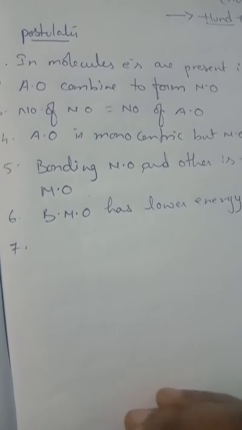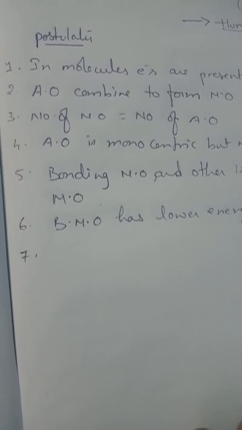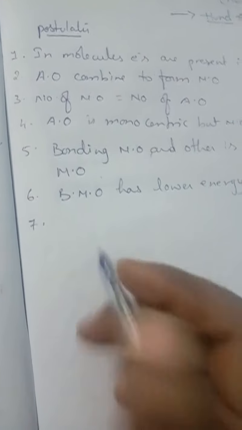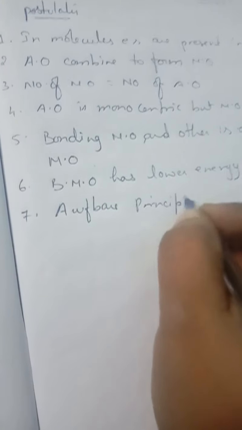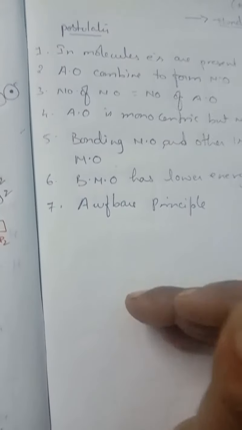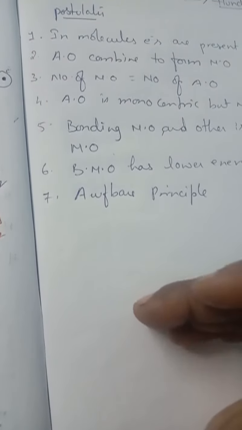The next one: the molecular orbitals, like atomic orbitals, are filled in accordance with the Aufbau principle, obeying Pauli's exclusion principle and Hund's rule of maximum multiplicity. Whenever we fill atomic orbitals, they have to follow the Aufbau principle, which means they are filled according to their energy level.